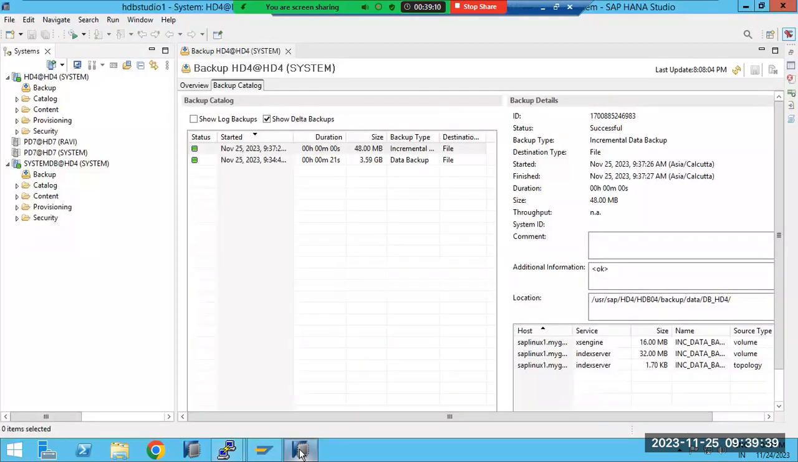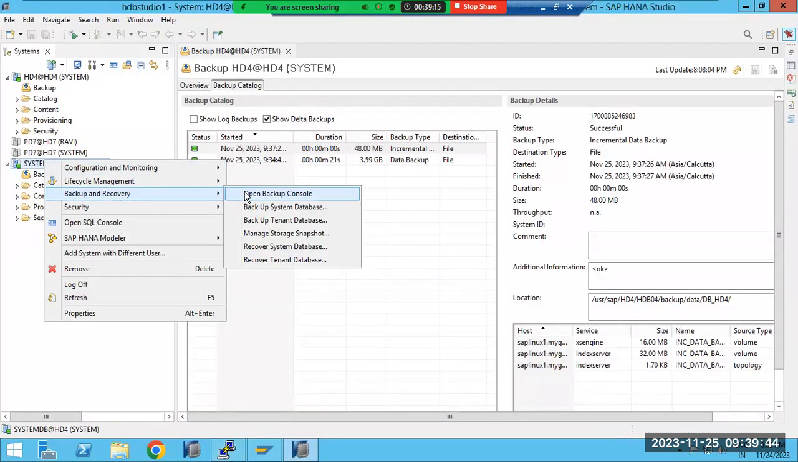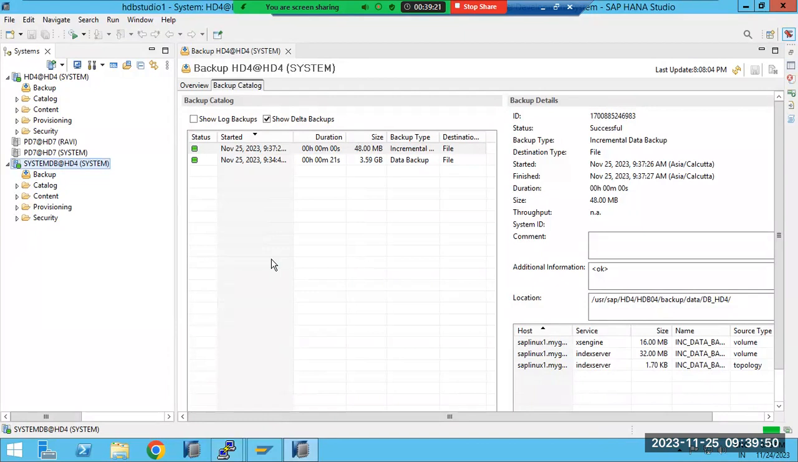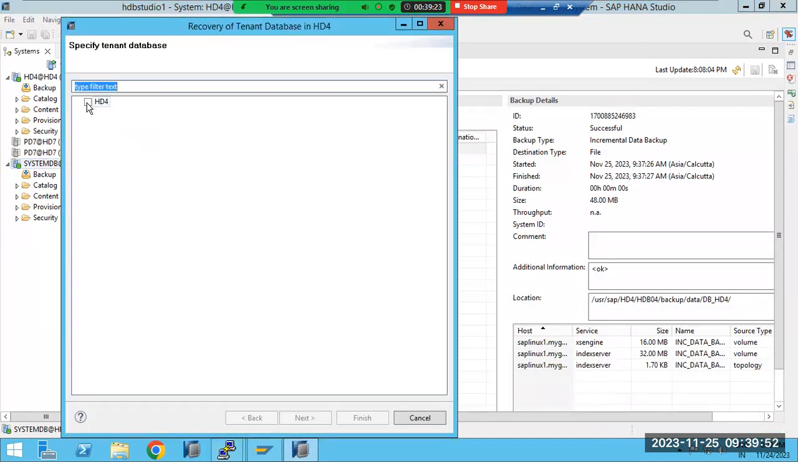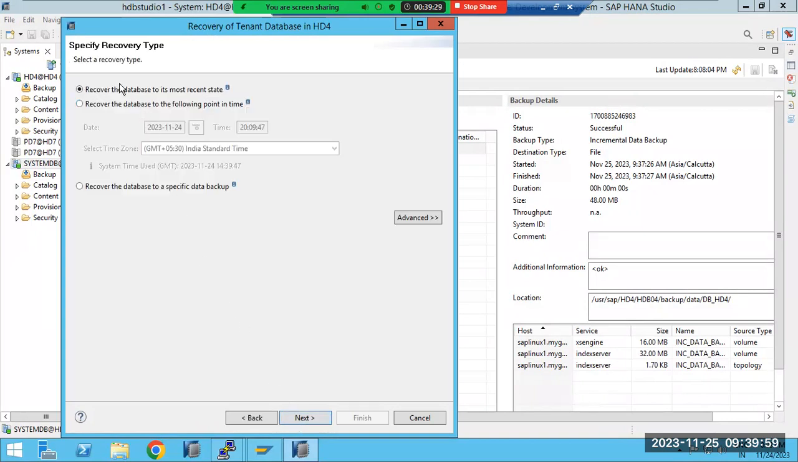In this case, we can go to the HANA Studio System DB. In the same option, you have the recovery. Instead of taking the backup, you have to recover the tenant database. Select which tenant you are going to recover, then click on the next button. Then what do you want to do?